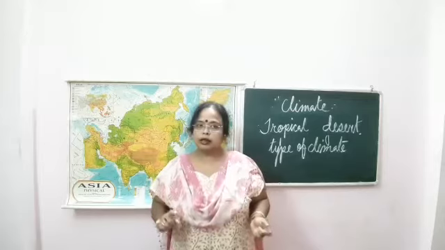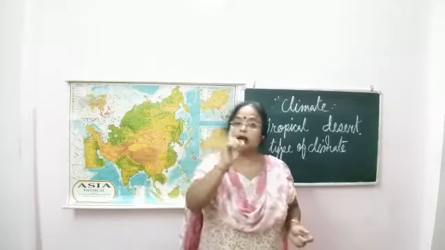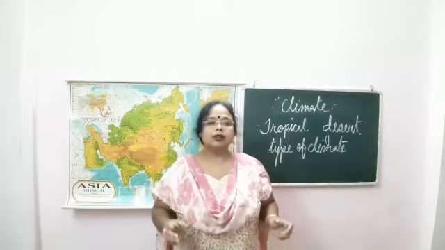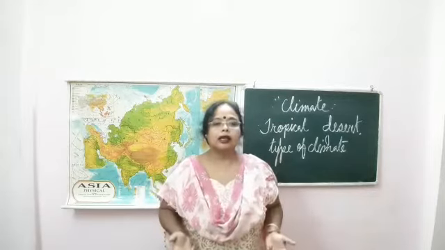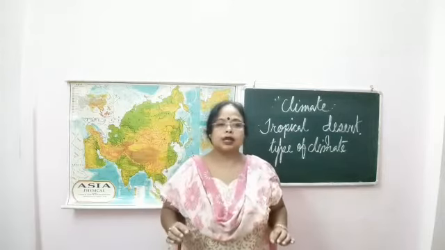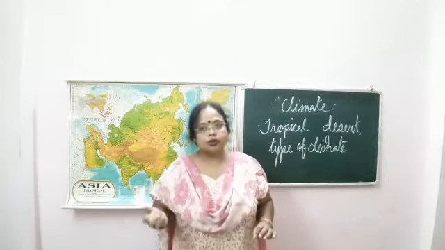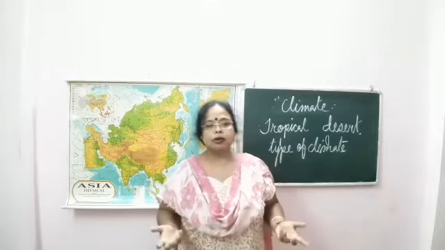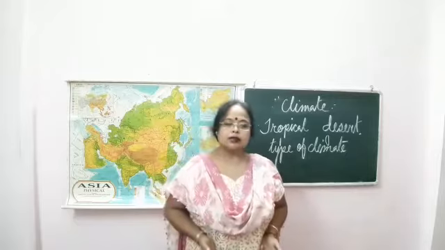Then the diurnal range of temperature. Diurnal means one day. The diurnal range of temperature is also very high. The difference between day and night temperature is very high, and the difference between summers and winters is also very high. Next, natural vegetation.